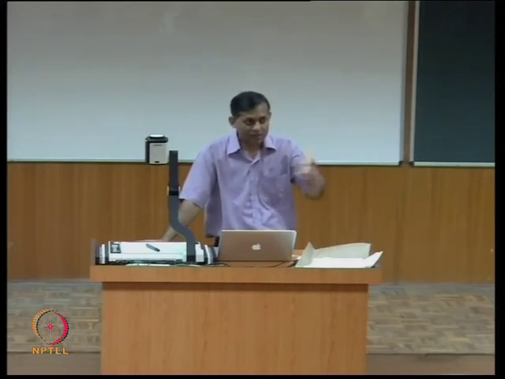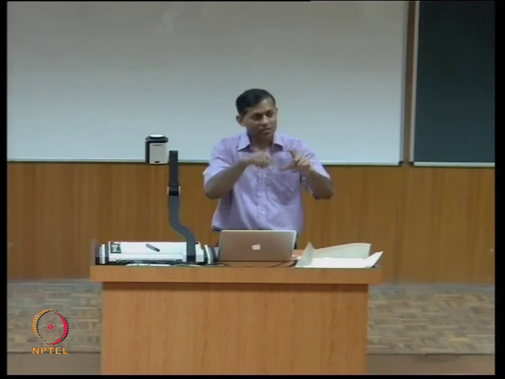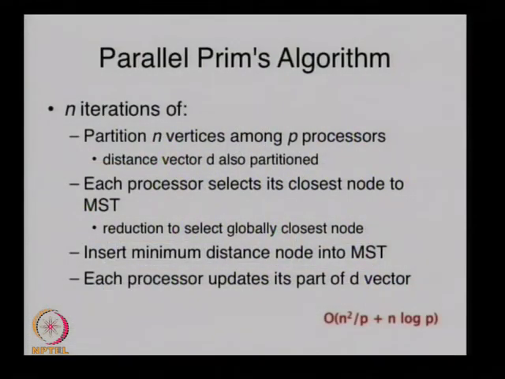Right, but there is n by p work that has to be done. There's n by p that you have to find the minimum across, and so that has to be included. So it's going to be n by p times n plus log of p times n. Okay.